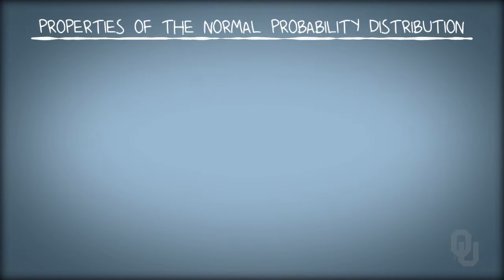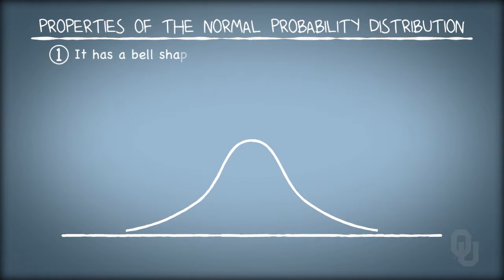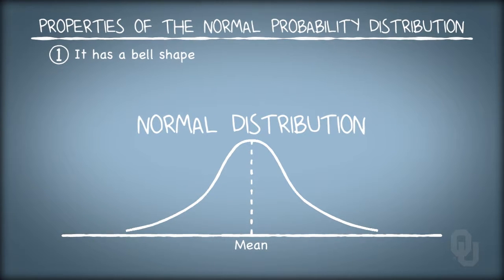Let's talk about a few properties of the normal probability distribution. The first is it has a bell shape. That is, it looks somewhat like the cross-section of a bell. You may often hear references to the bell curve, which describes a phenomenon which is centered about some mean value, with other values extending from it in both directions with decreasing likelihood. The normal distribution is a bell curve. Social scientists often use the term bell curve. Physicists are the ones who use Gaussian. To engineers and statisticians, it's just the normal distribution.